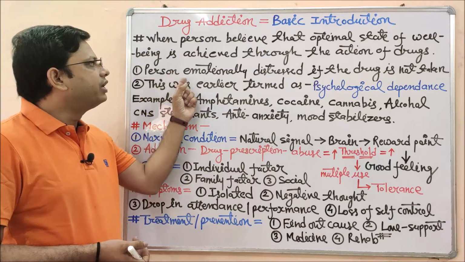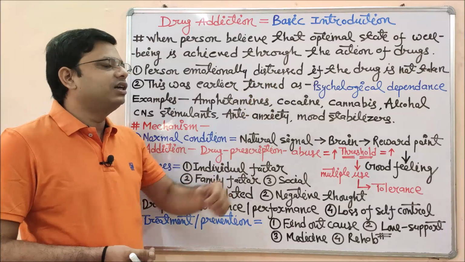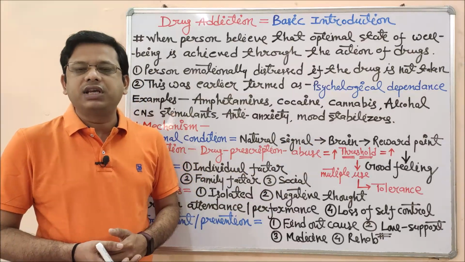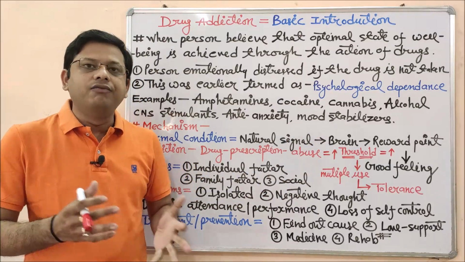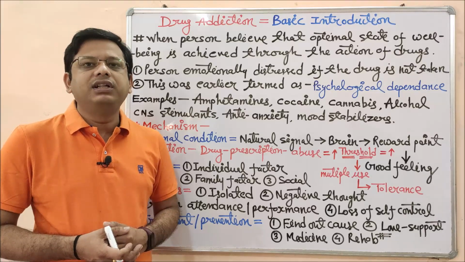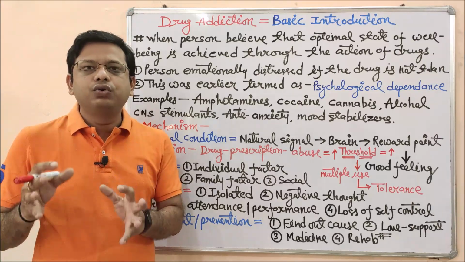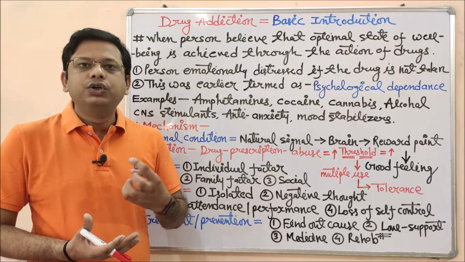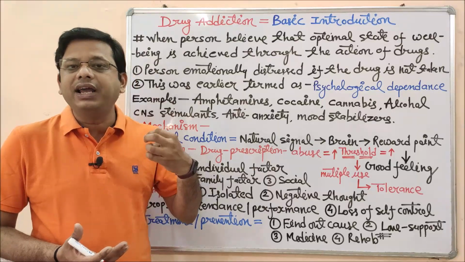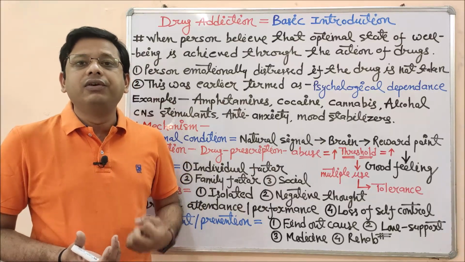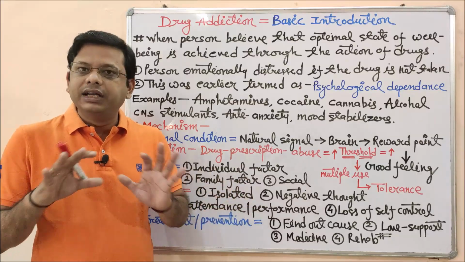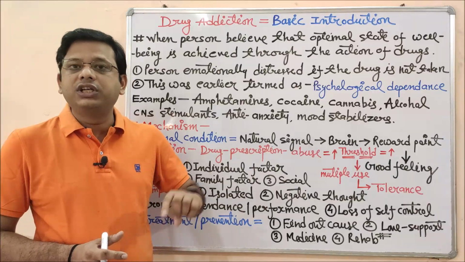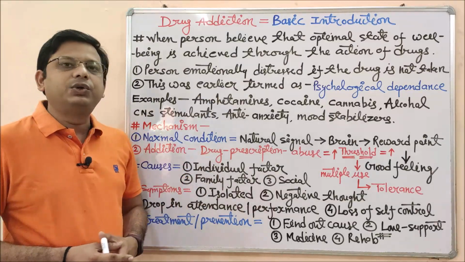The second point says personal emotional distress if the drug is not given or not taken. Suppose someone has not given me that particular drug, I am not able to arrange it, I have failed to arrange it, so I will feel very bad, so sad that I could not arrange that particular drug. This is my mental inability, a disability I can say, of not feeling well. There is nothing wrong in your body, nothing wrong in your psychological condition, but it is your false belief that you were feeling good just because of that medicine, and that is converted into drug addiction.